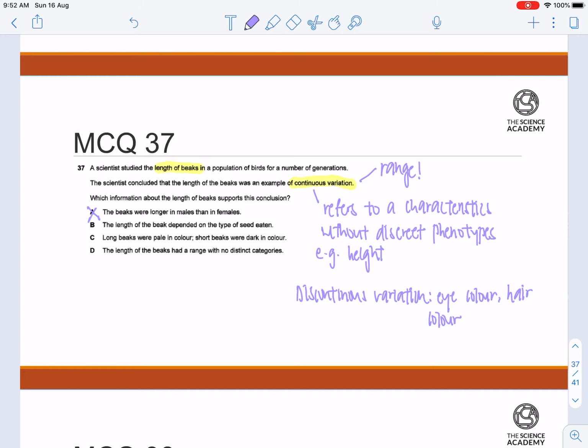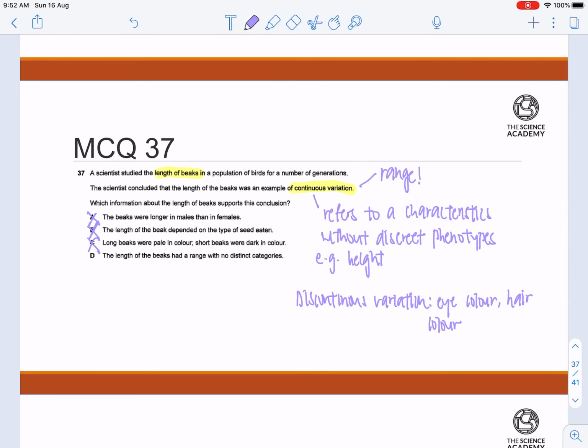And B, the length of the beak depended on the type of seed eaten. Once again, there is no evidence of the type of seed eaten, and talking about the length of beaks, it does not correlate essentially. Okay? C, long beaks were pale in color, short beaks were dark in color. Again, no evidence to support this.